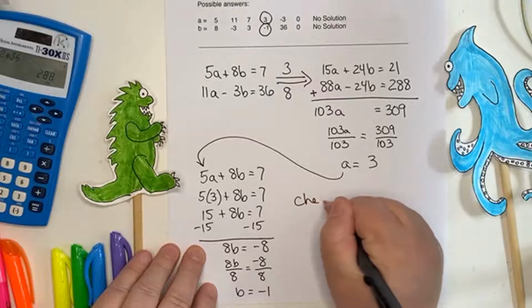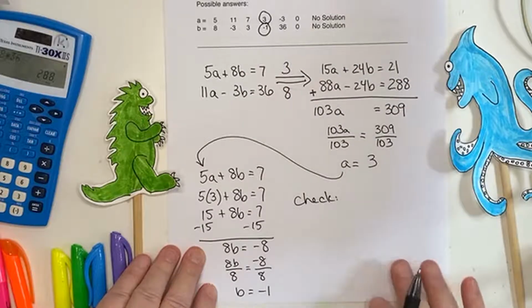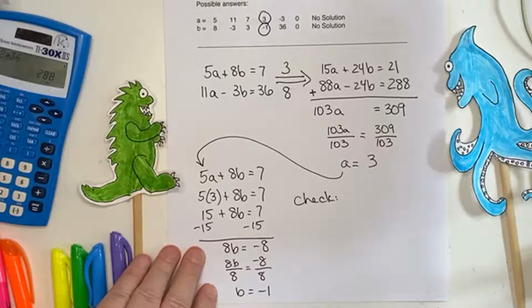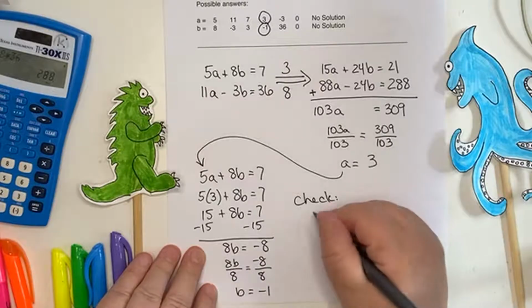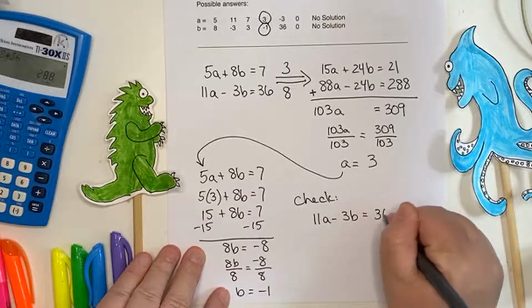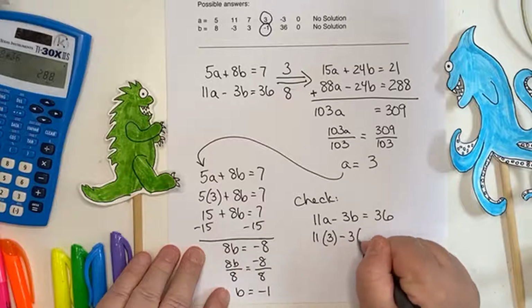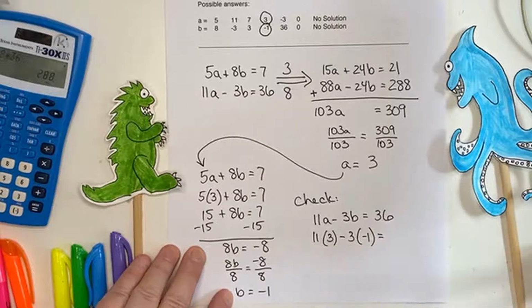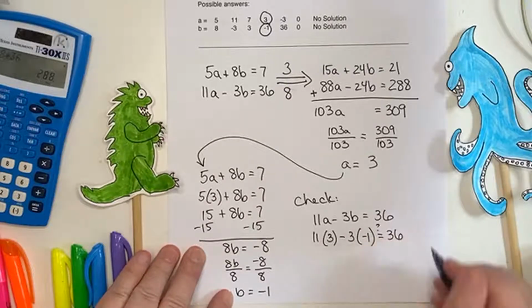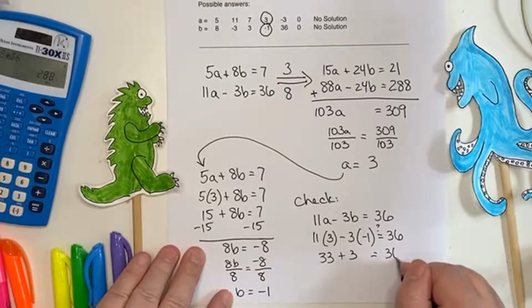And now here's the thing. Do you have to check? No, you don't have to check. There's nothing on this that will tell me whether you checked or not, because that's going to be on the paper you have. But if you check, you can potentially find mistakes. So I'm going to go ahead and plug in a equals 3 and b equals negative 1 and see if that equals 36. So I get 33 plus 3. Oh yeah, that's 36. Woohoo.